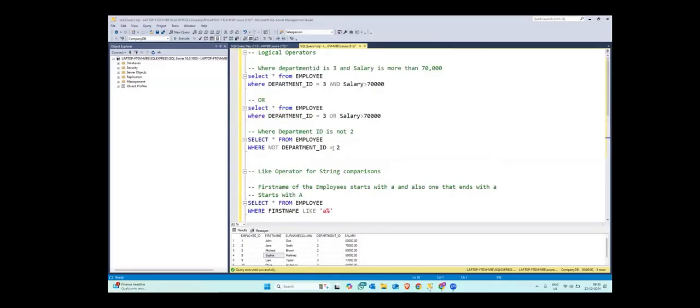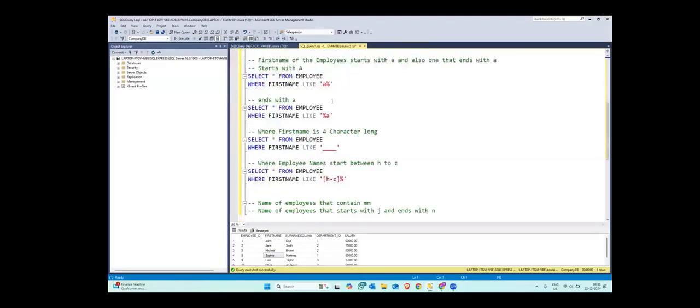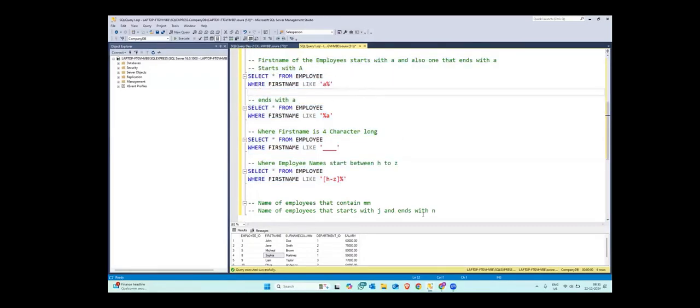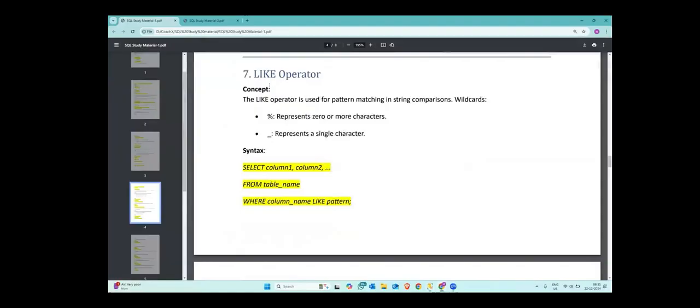Okay, so see, this logical operators, and, or and not, we have done. So you can do this later also. You can just start with what we are doing right now. So right now I'm doing like operator. We use it to compare strings. Like in where clause, normally we can compare with numbers, greater than 70,000, less than 3, equal to 5, right?